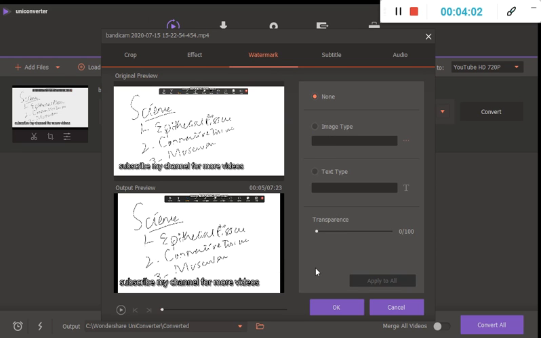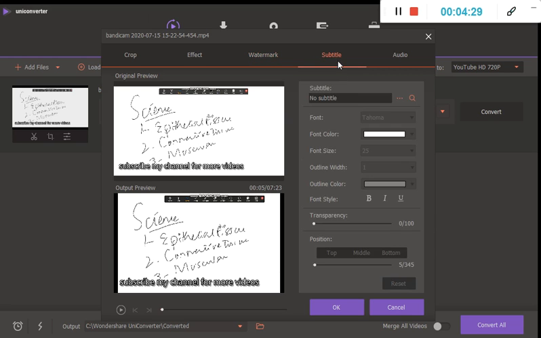This is a very easy to use and friendly software. You can add your watermark into your video, and you can also select its transparency over here, how transparent it should be on your video.